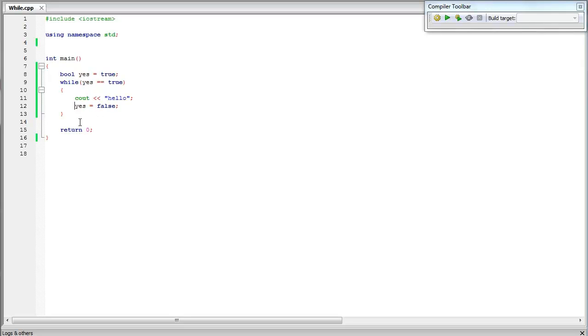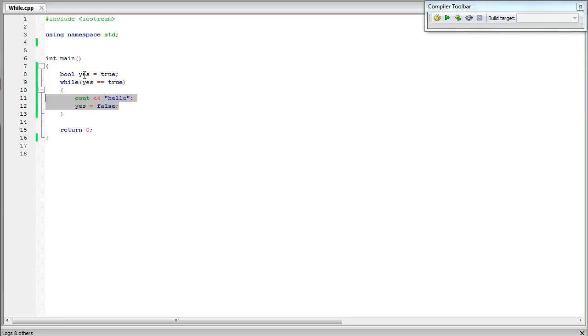That way, when we go up here again and ask if yes equals true, this is going to return false. That way it's gonna exit out of the while loop and go into the next line, which is the return statement. So yeah, very simple, guys. It is very useful and very simple. The while loop is gonna run stuff while this condition is met.